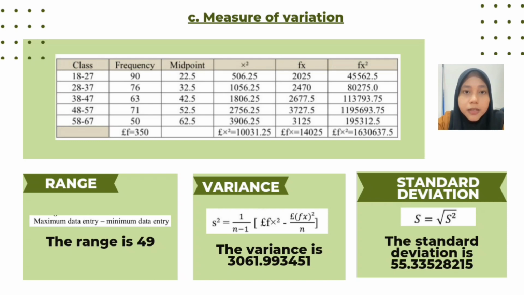The range is 49. To find the variance, which is S2, we use the formula 1 divided by n minus 1, multiplied by the sum of fx squared minus the square of the sum of fx divided by n. We use the same method to find variance for BMI and charge. So the variance of age is 3061993451. As for the standard deviation, it is the square root of S2. We also use the same method to find standard deviation for BMI and charge. So the standard deviation for age is 55.33528215.